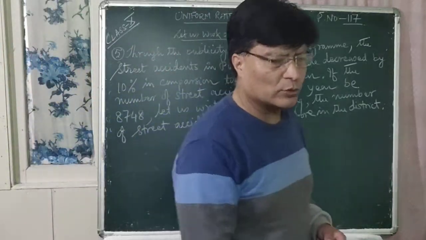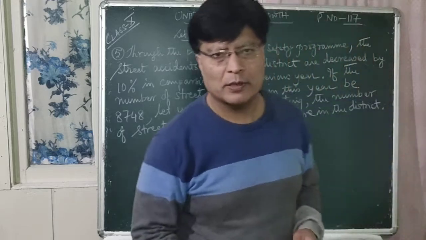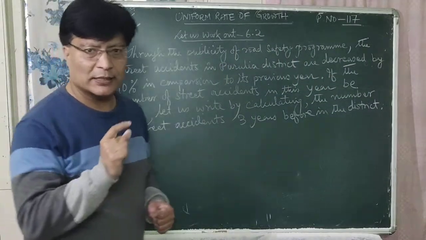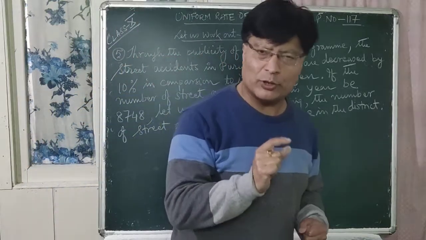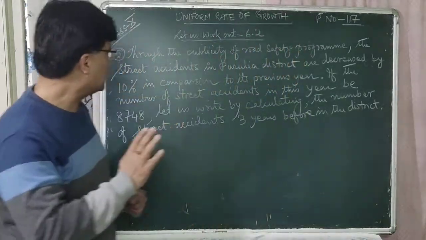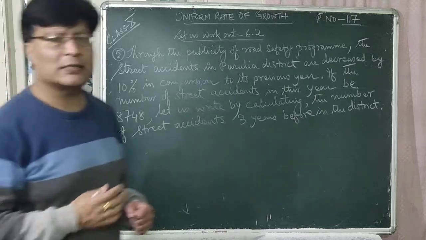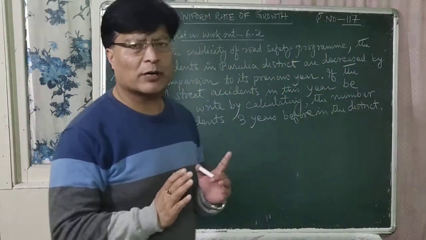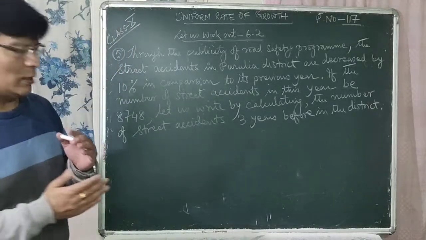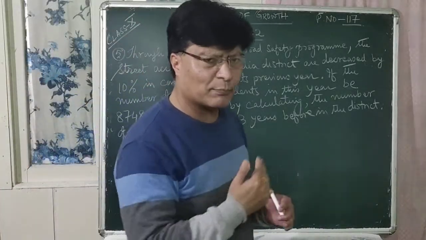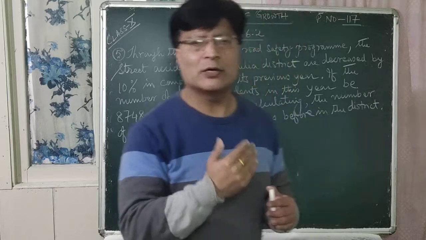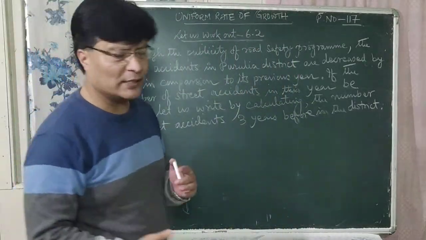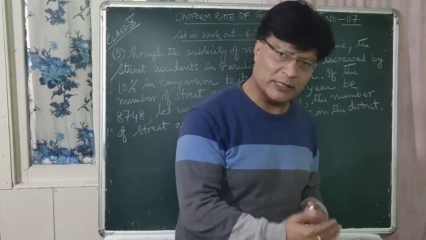So due to the road safety program, the street accidents in the Purulia district are decreased by 10% in comparison to the previous year. The road safety program को सहायता द्वारा पुरुलिया डिस्ट्रिक्ट में प्रत्येक वर्ष रोड एक्सिडेंट 10% ले डिक्रिज हुँदै जाँदैछ in comparison to the previous years.